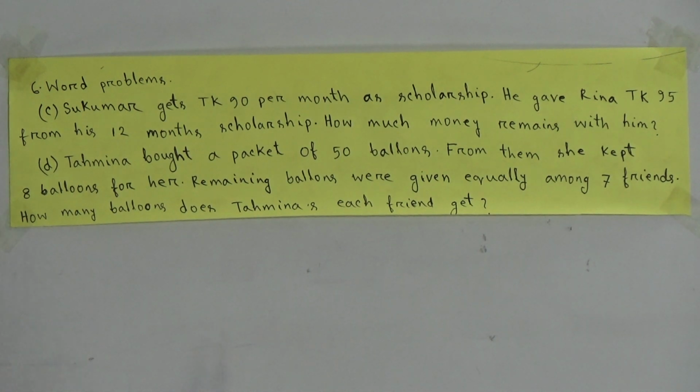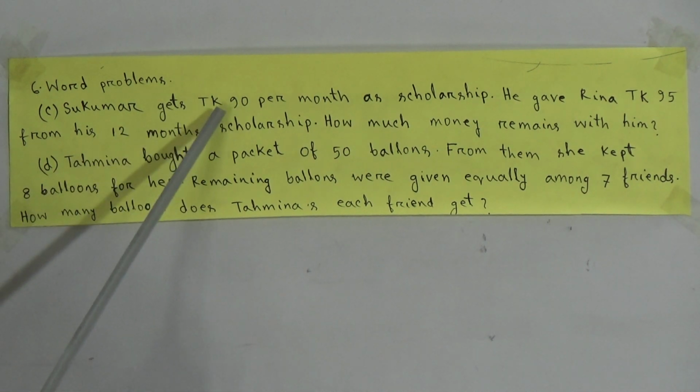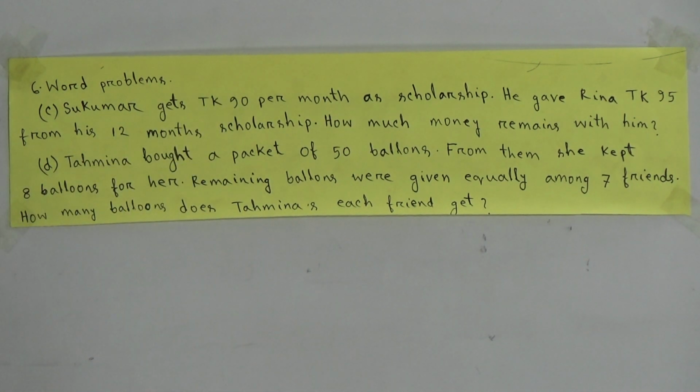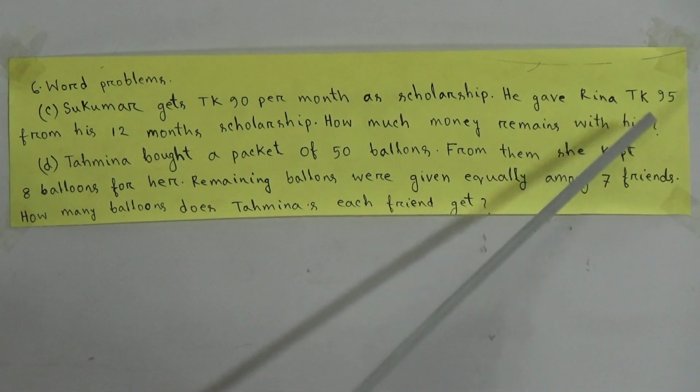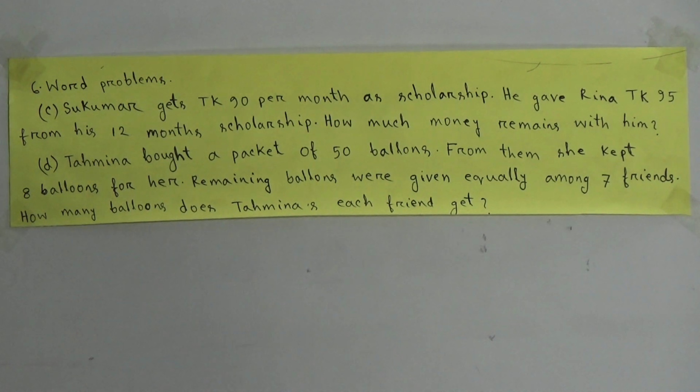So, at first you have to find out the amount of taka of 12 months. Here, amount of 1 month given. So, at first you have to find out how much taka did Shukumar get in 12 months. Then we have to subtract 95 from that. Okay, let us start.